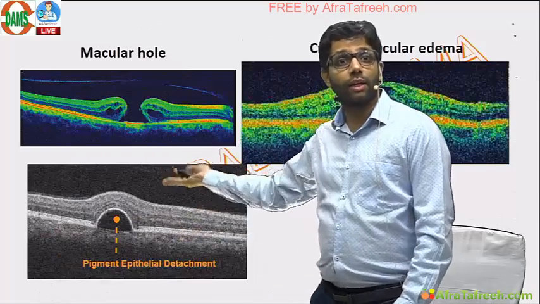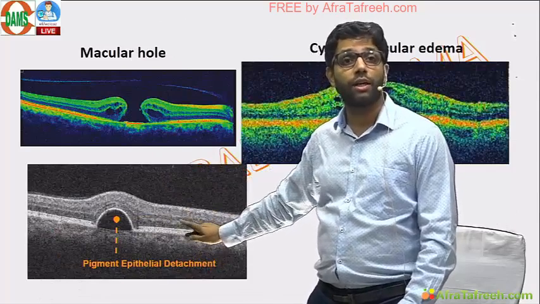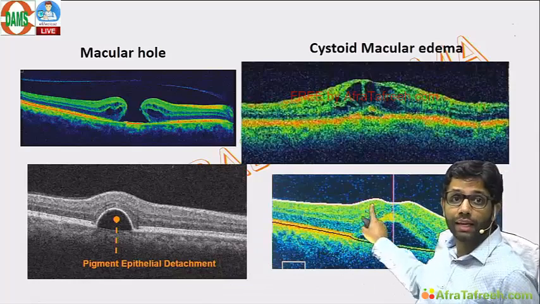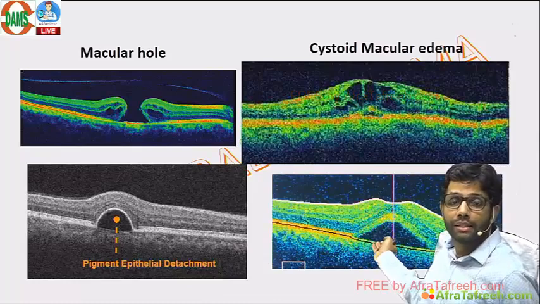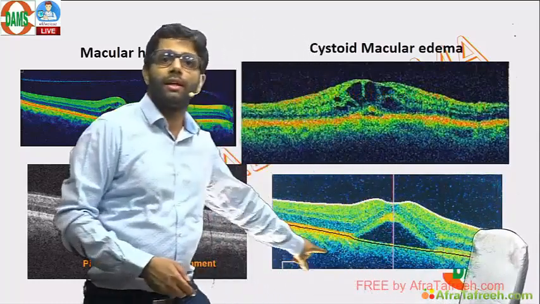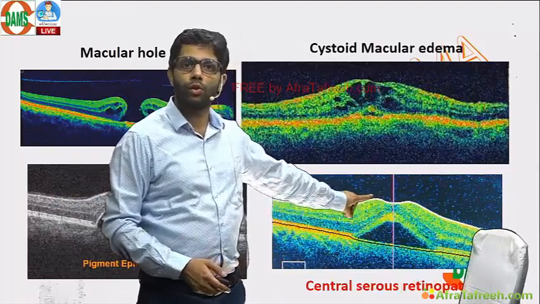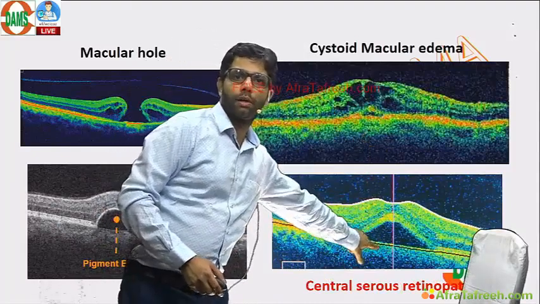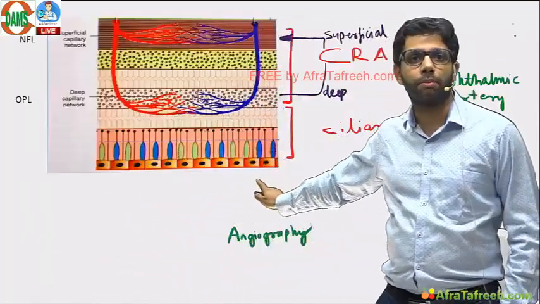The 10 layers of the retina are detached: pigment epithelium detachment, a feature of age-related macular degeneration. Remember this differentiation. If the 9 layers are detached, this is retinal detachment. And the serous fluid is coming from the choroid. Central retina is detached: central serous retinopathy. A young male comes to you with metamorphopsia, central vision loss: central serous retinopathy because of outer barrier break. That is what we are going to see in the blood supply as well.